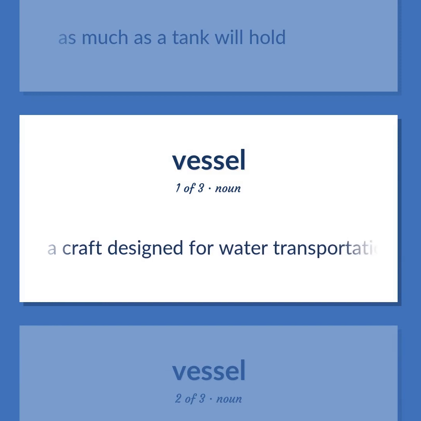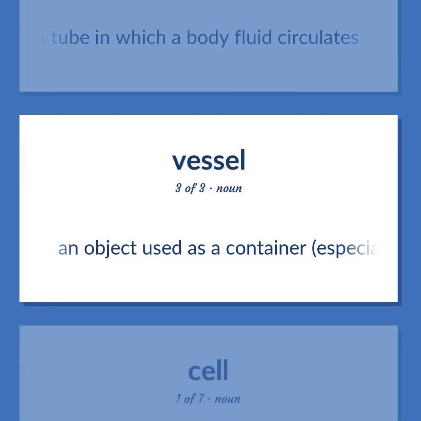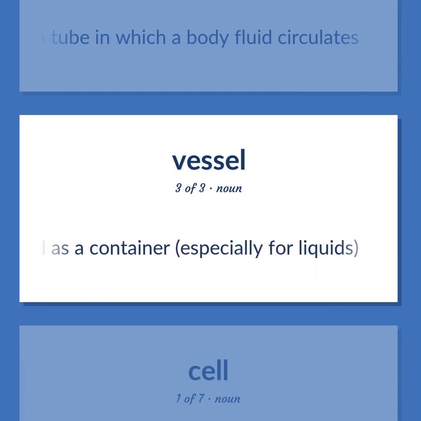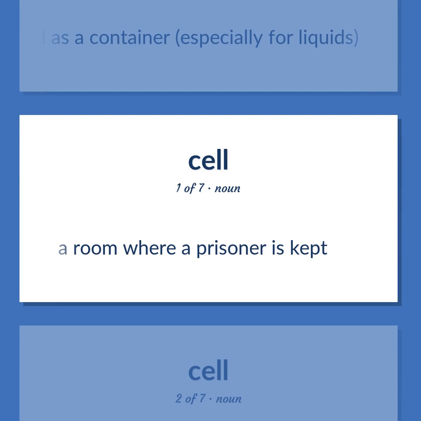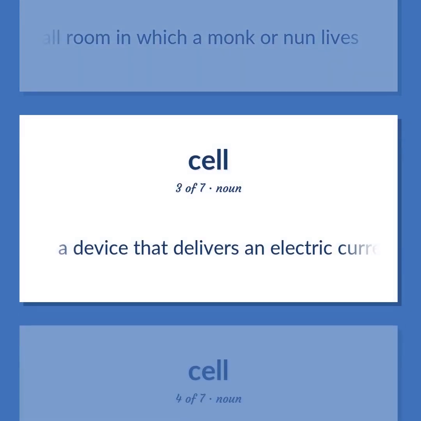A craft designed for water transportation. A tube in which a body fluid circulates. An object used as a container, especially for liquids. A room where a prisoner is kept. Small room in which a monk or nun lives. A device that delivers an electric current as the result of a chemical reaction.